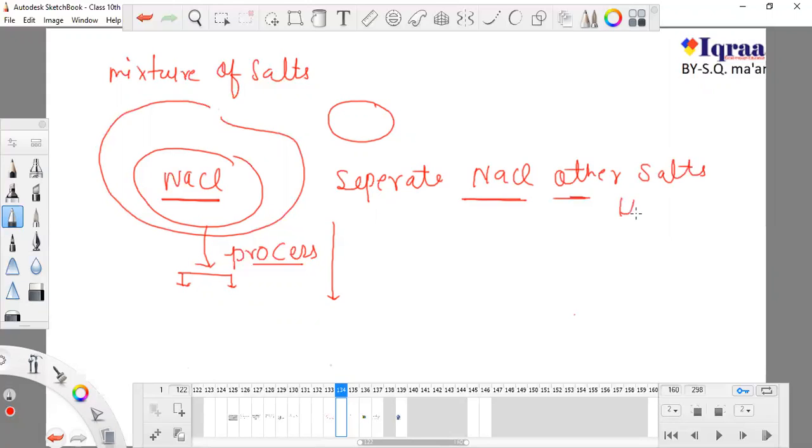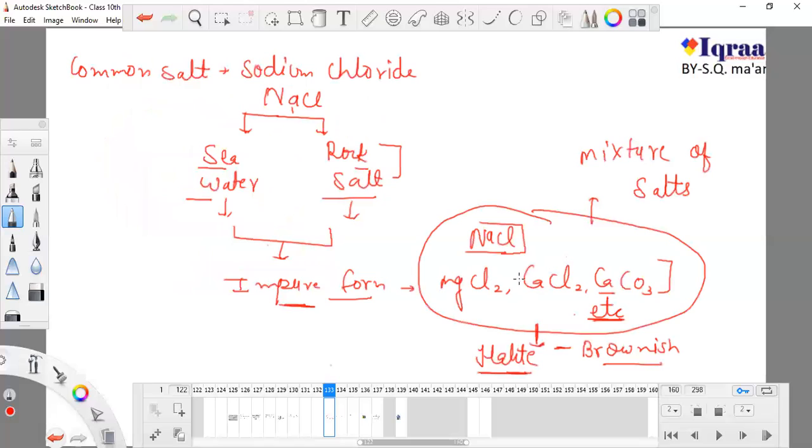Or we can say halides. What are halides? This bunch of salts which we obtain from seawater or rock salt. If someone asks whether we can directly obtain NaCl from seawater or from rock salt, no, we cannot obtain NaCl directly. We cannot just evaporate water, or scrape something from a mountain, and get pure NaCl. It is not possible. We get something, but it is a mixture of salts, and NaCl is definitely present in that mixture.